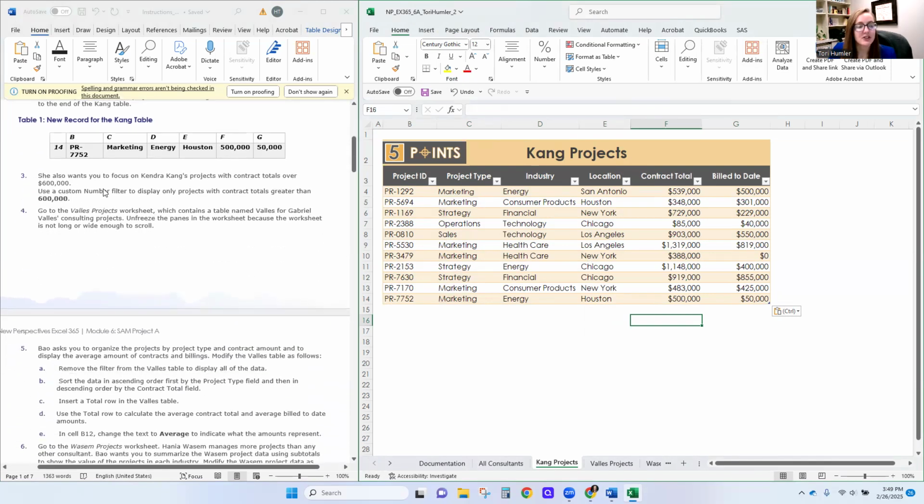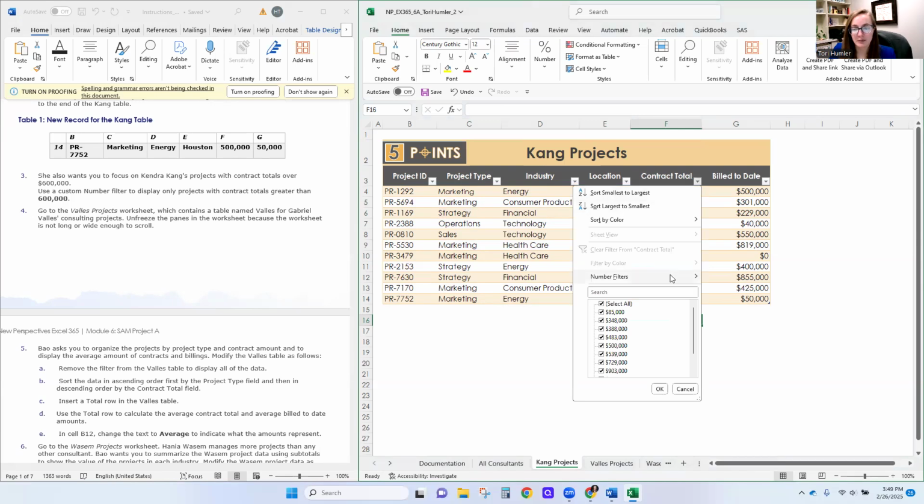So now she also wants you to focus on Kendra Kang's projects with contract totals over $600,000. So we're going to create a custom number filter. This is different than conditional formatting. We're actually going to be filtering our data, not just coloring our data. So these filter buttons here is how we can filter. And so we are going to filter under Contract Total.